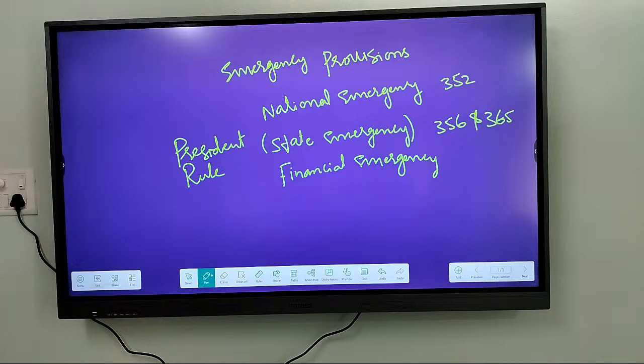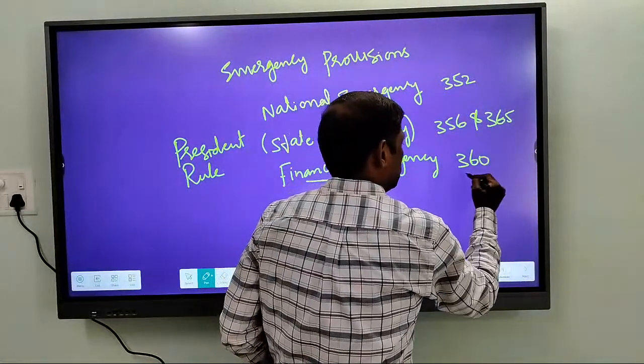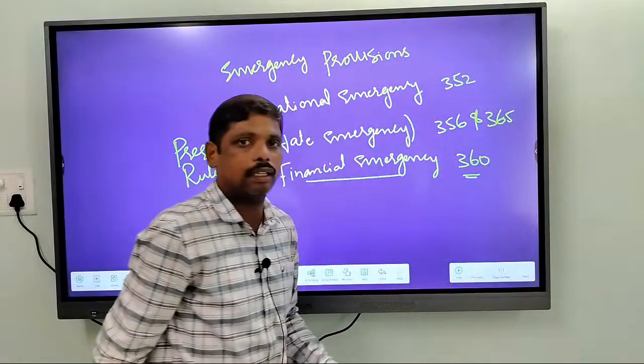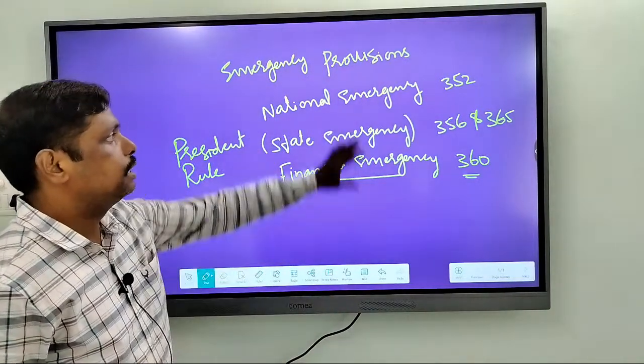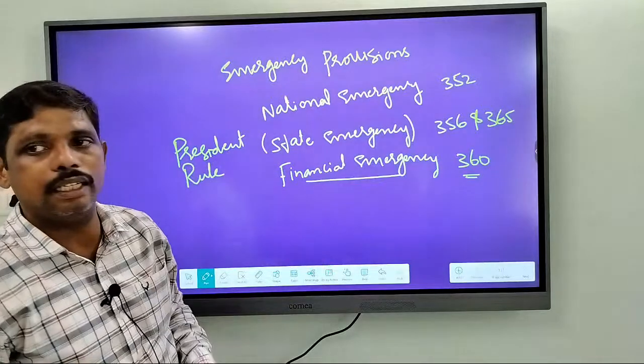And the other one is financial emergency, which is imposed according to Article 360. So these are the three different types of emergencies mentioned in the Indian Constitution.